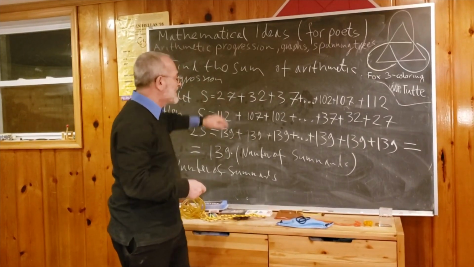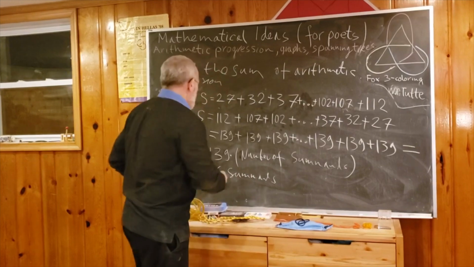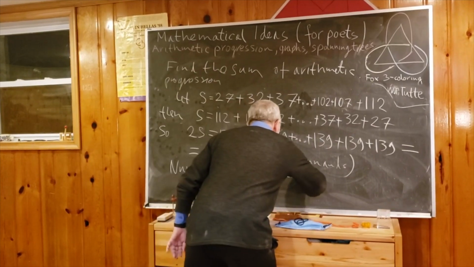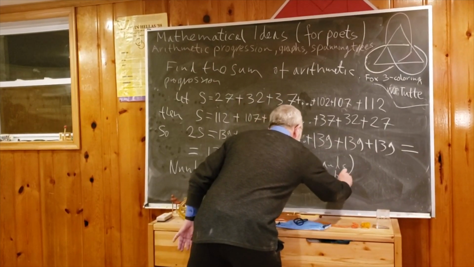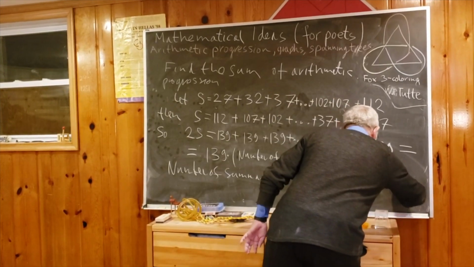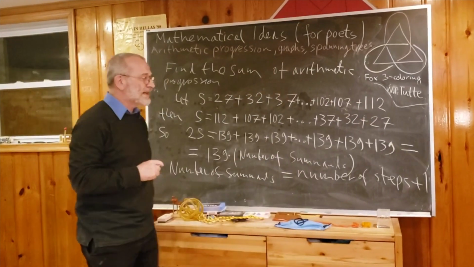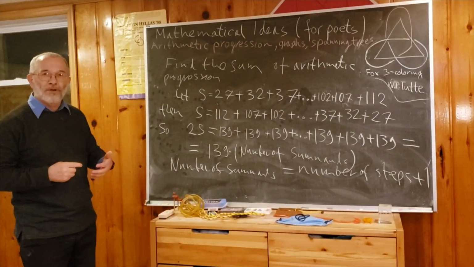Obviously, because we have first summand, last summand, and steps are only in between. So the number of summands is equal to the number of steps plus 1.